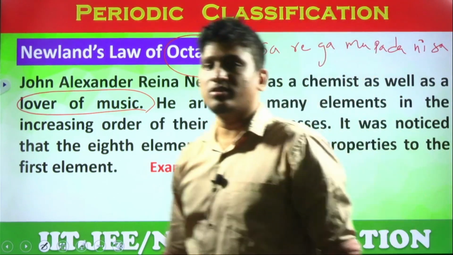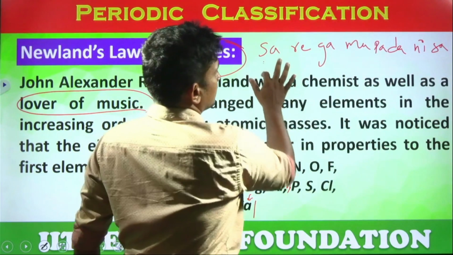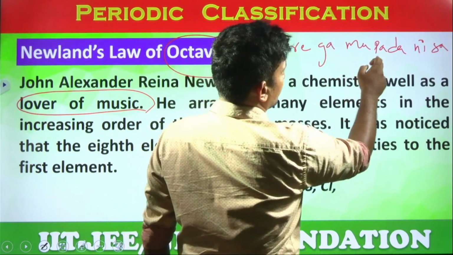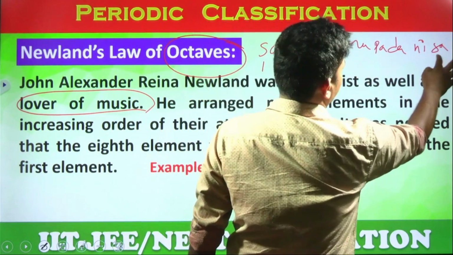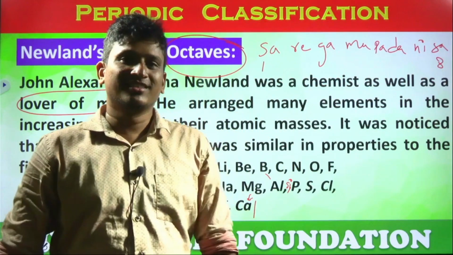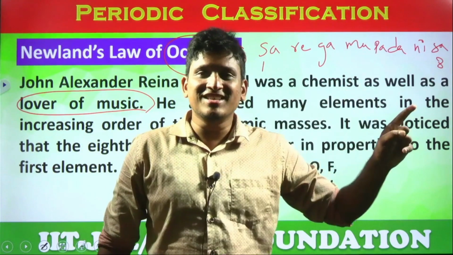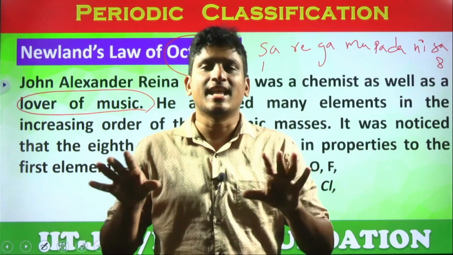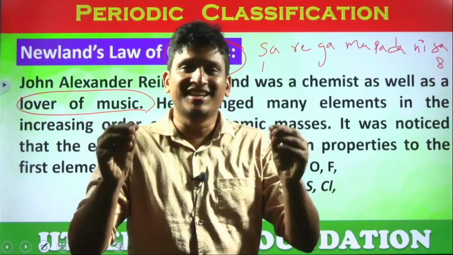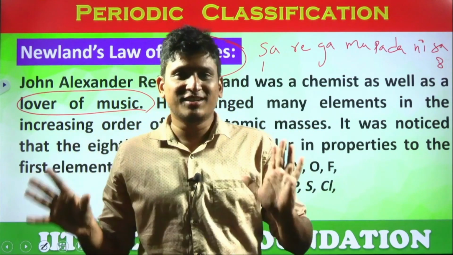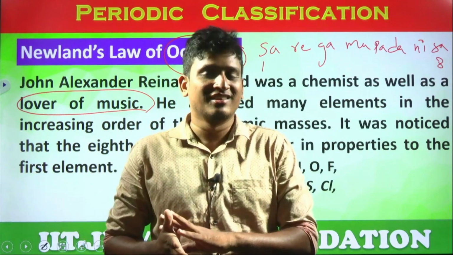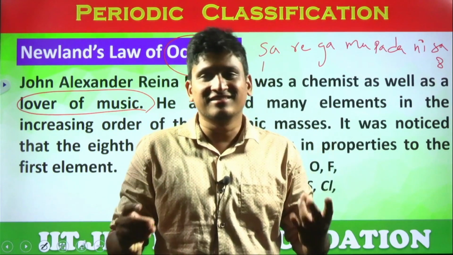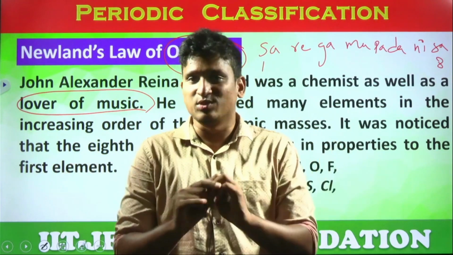Count from the first note: 1, 2, 3, 4, 5, 6, 7, 8. Look at the first and 8th sounds. The first sound is the same as the 8th sound, yes or no? So he compared his classification to the musical notes. But how does it work? Do they have any relation? This is absolutely invalid. There is no doubt at all.